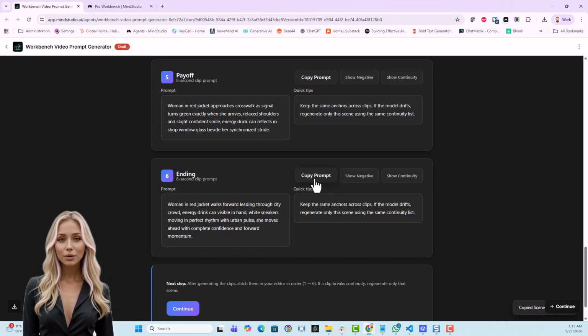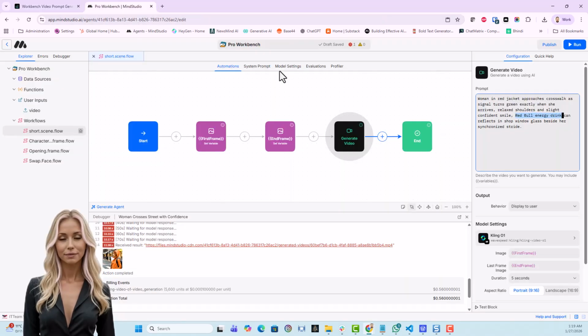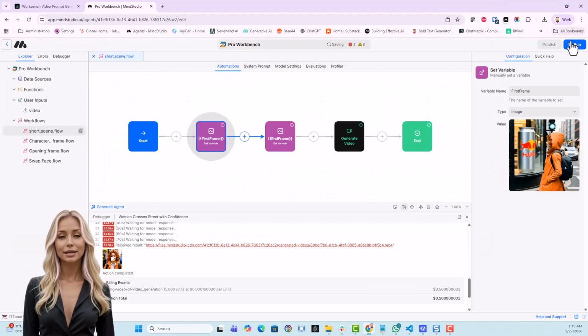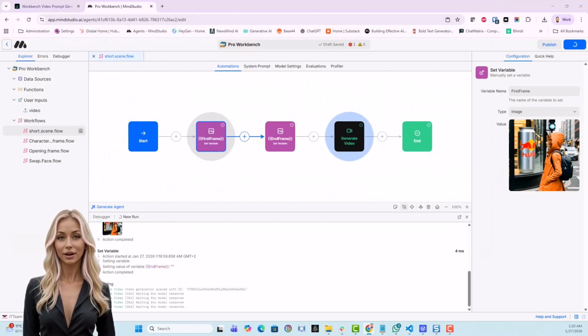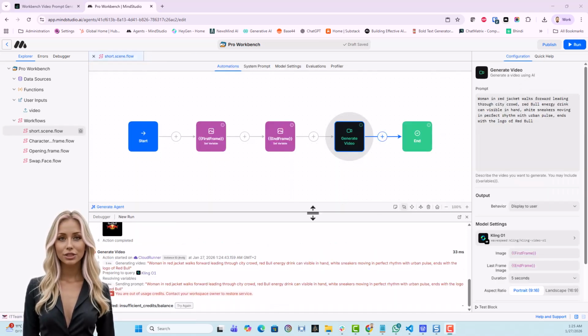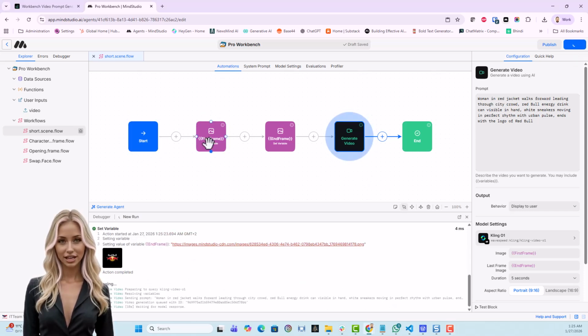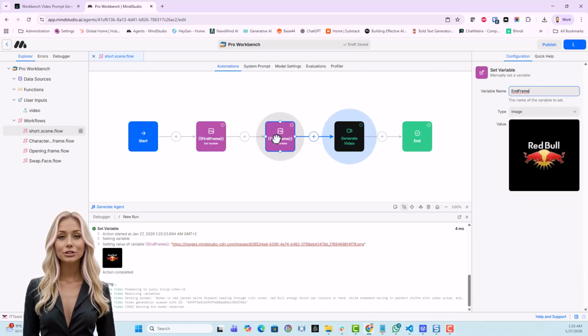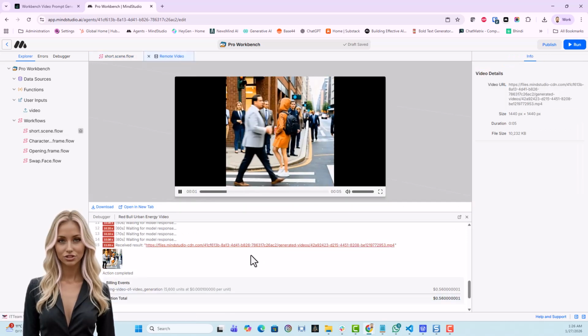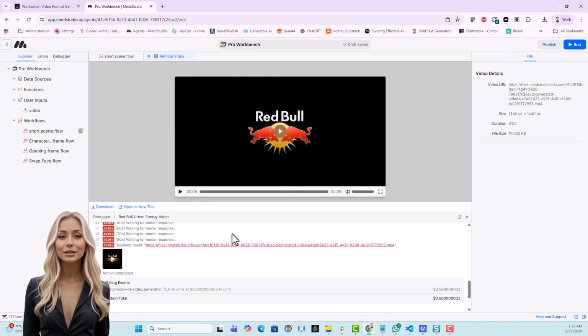Last scene, I'll bring the 6th prompt from our agent. Replace the prompt at the generate video block, swap the first frame with the new last frame we saved, and run it. Okay, done. Now, I want to set an ending with the logo again. I set the first frame to the last video clip we produced and set the last frame to the Red Bull logo. Wrote a simple prompt to make an ending. You see, it wasn't too hard, right?